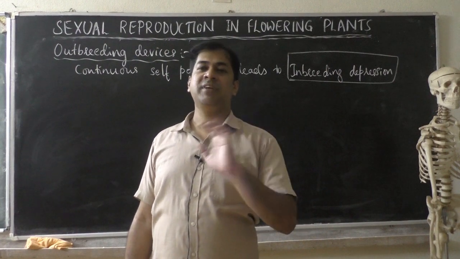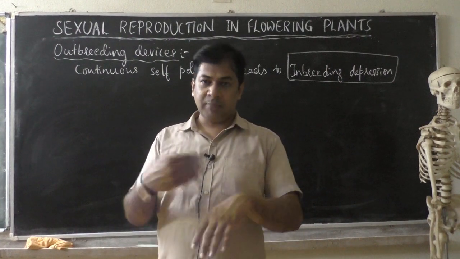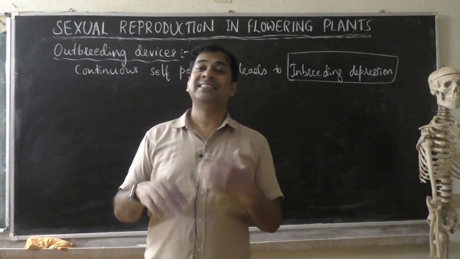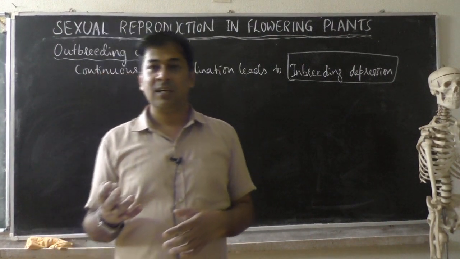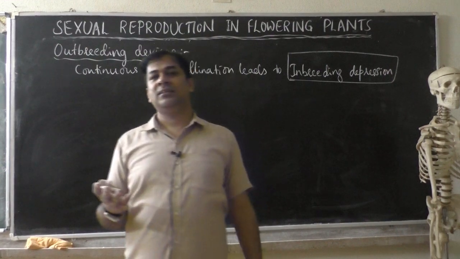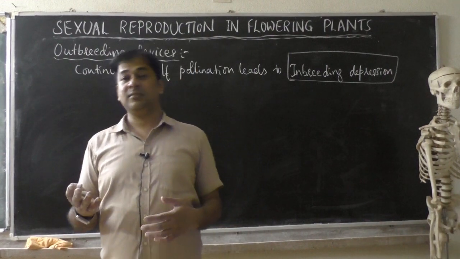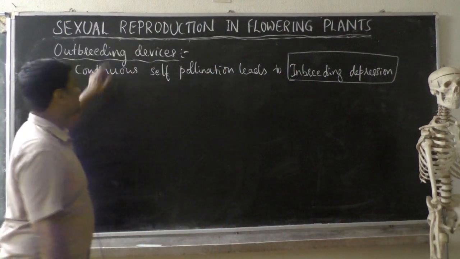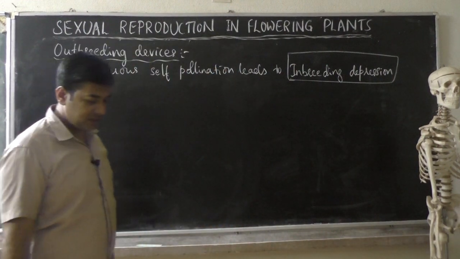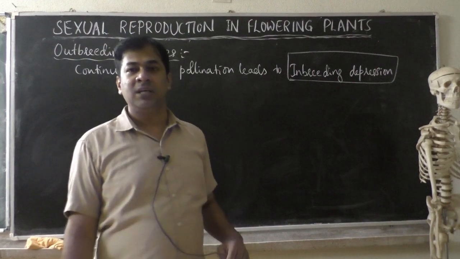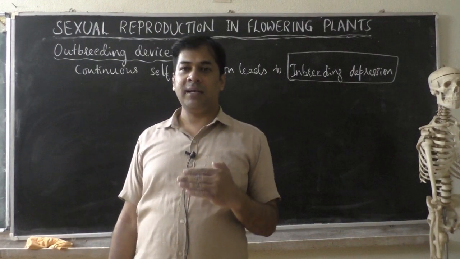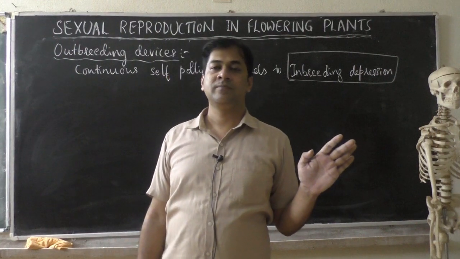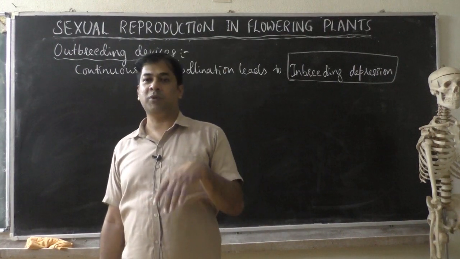That modification in the plant to avoid or discourage self-pollination and to encourage cross-pollination is what we call outbreeding devices. I repeat, outbreeding devices are modifications of the plant to avoid self-pollination and to support cross-pollination.